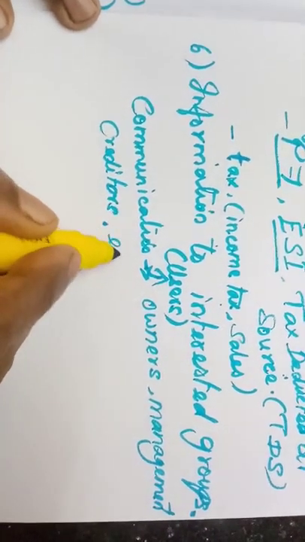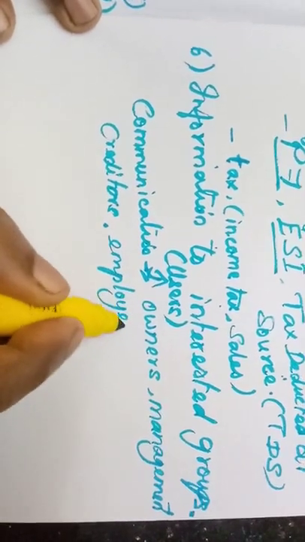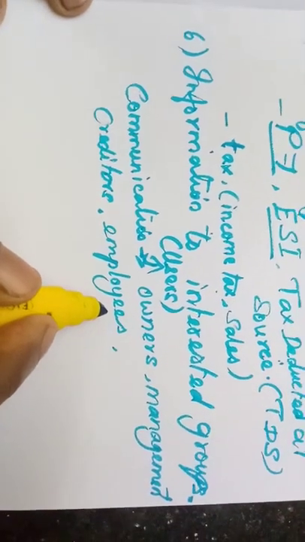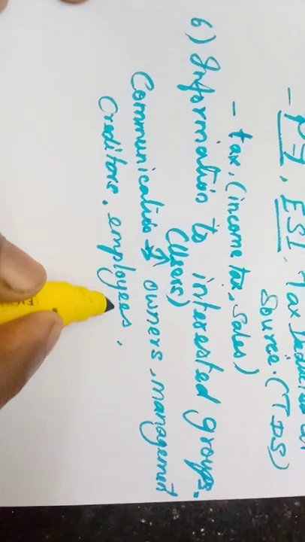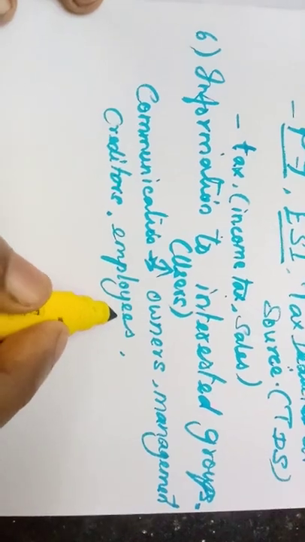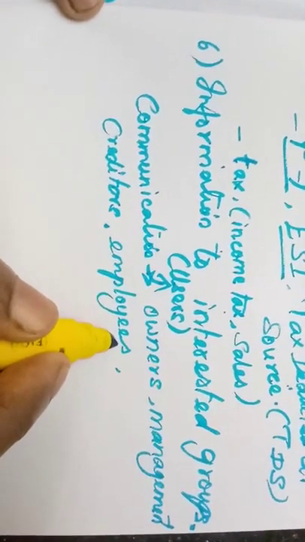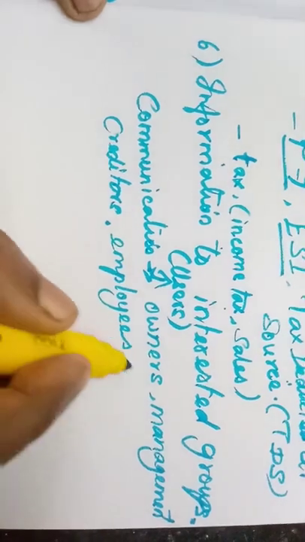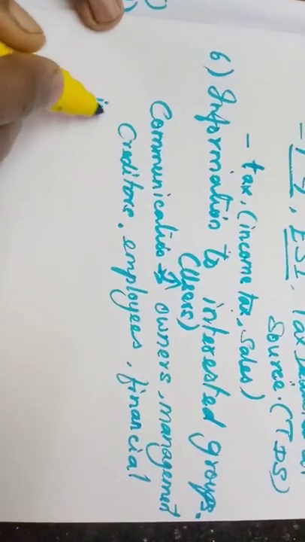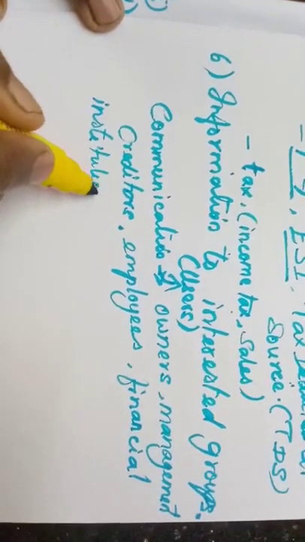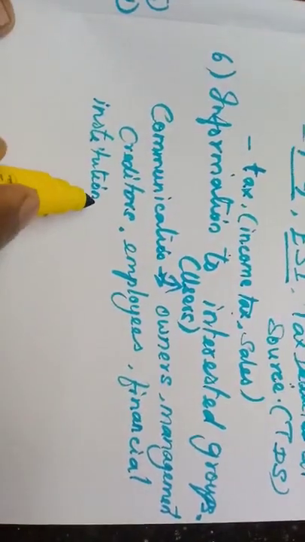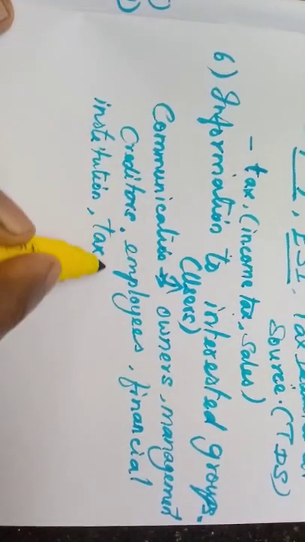So the creditors. Then employees of the organization, they are always worried about whether our organization is going in an improved way. Only then they can earn a little more, salary increment will be getting, or the bonus will be getting. So they also should know the accounting. Then other financial institutions or banks. All these you are going to learn again in detail, the users in one big heading. Then tax authorities.